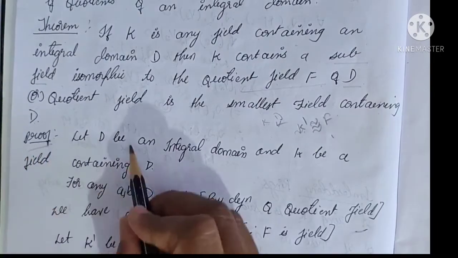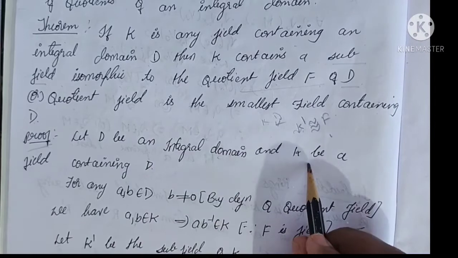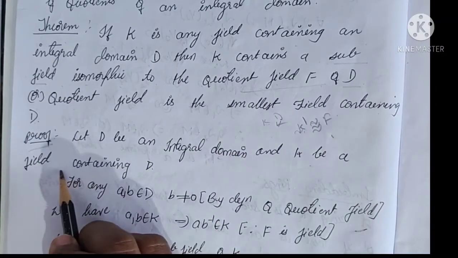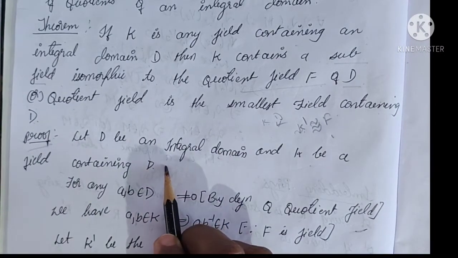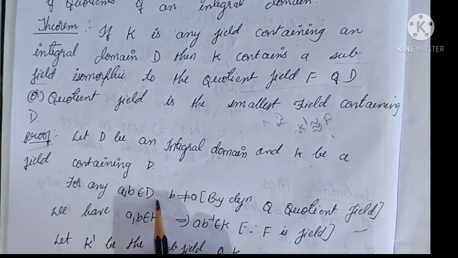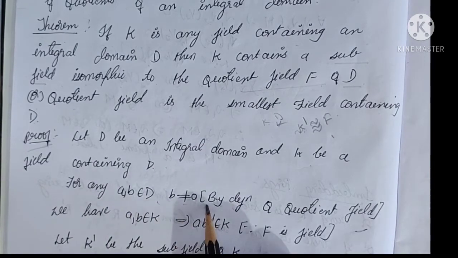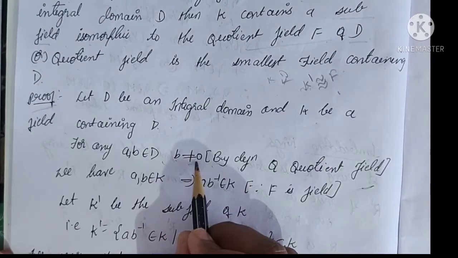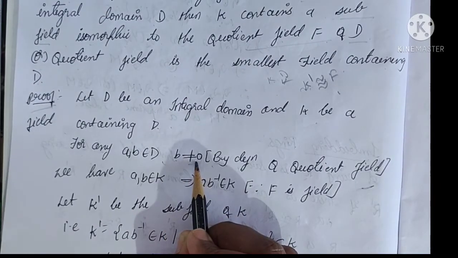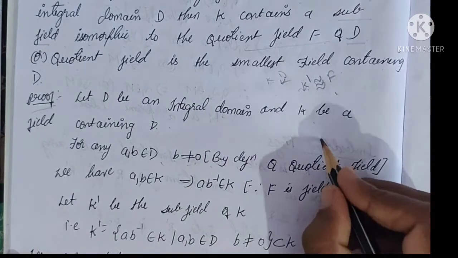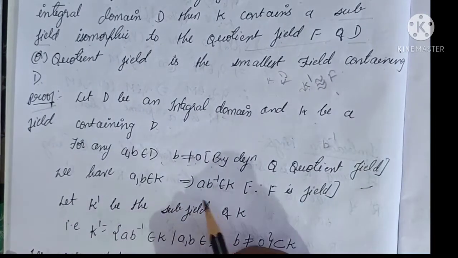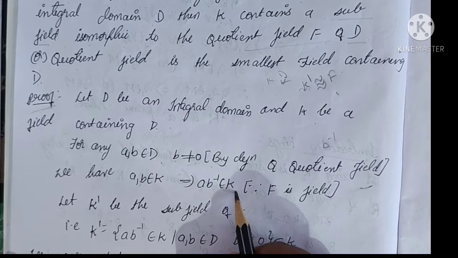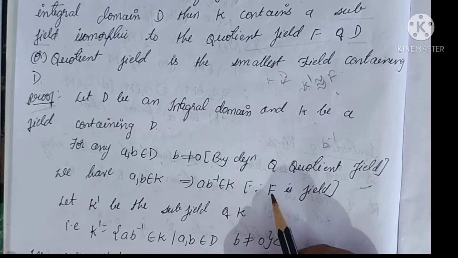Let's see the proof. Let D be an integral domain and K be a field containing D. For any a, b belonging to D, b is not equal to 0. This is by the definition of quotient field. If b is not equal to 0, it is a non-zero element, which means there exists b inverse such that a into b inverse belongs to K, because K is a field.